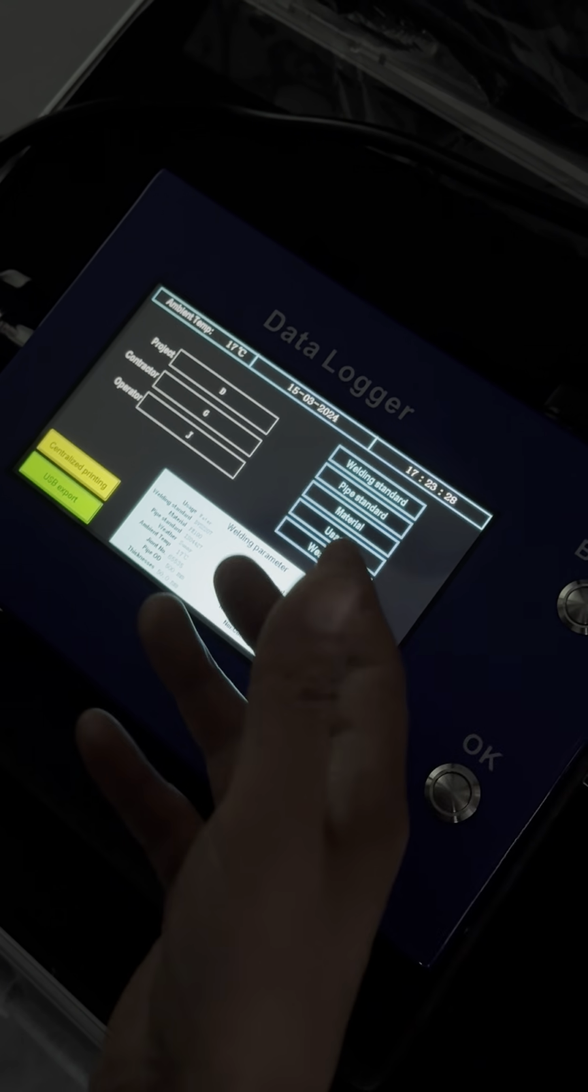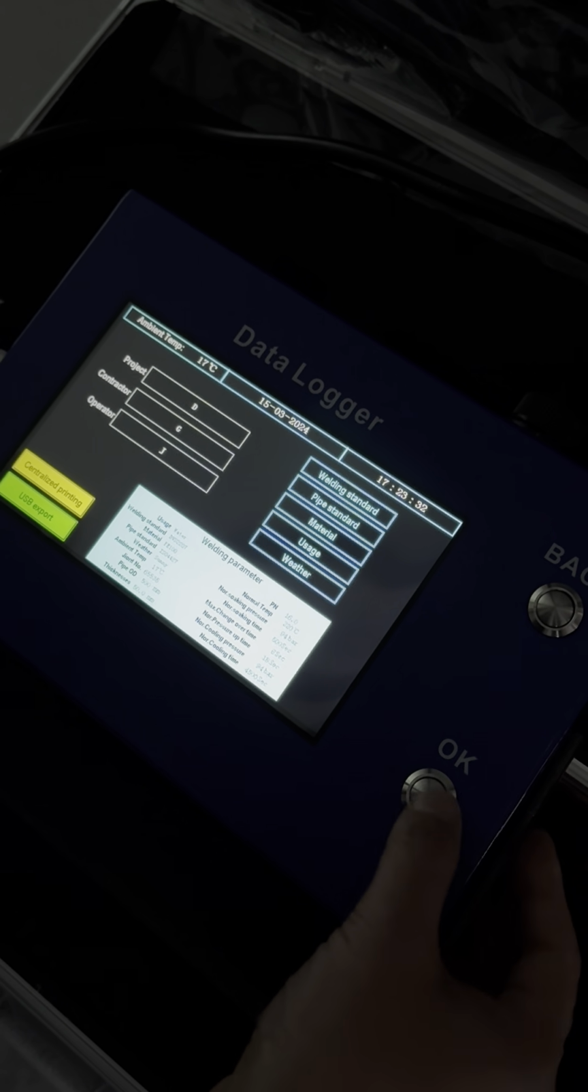Now the setting is okay, and now you can press OK to continue.